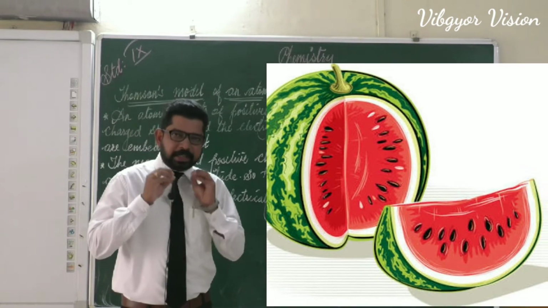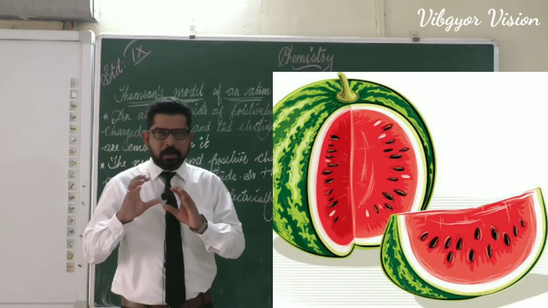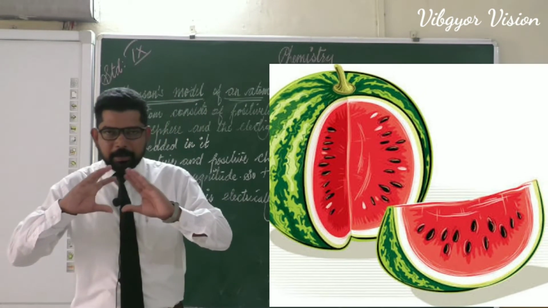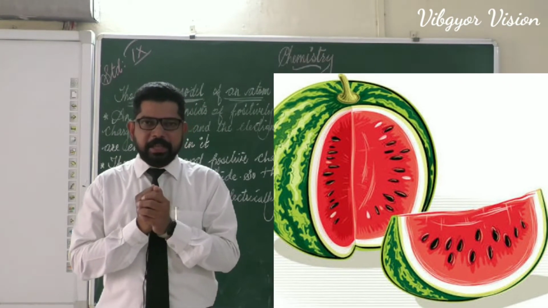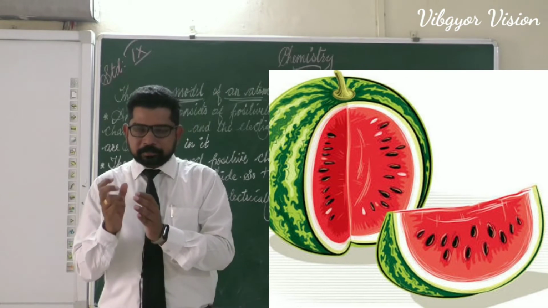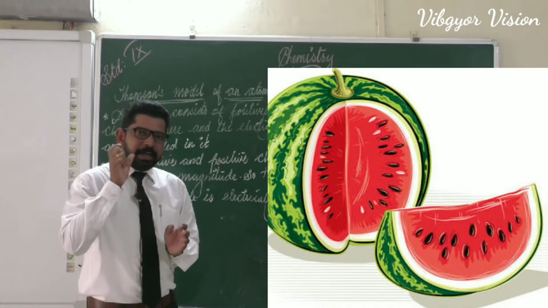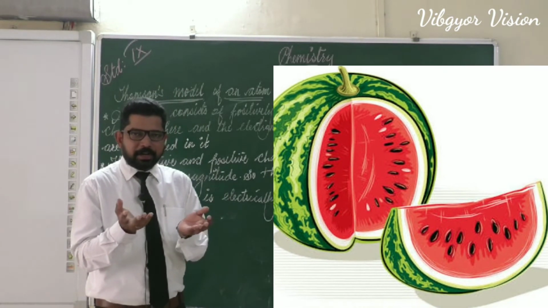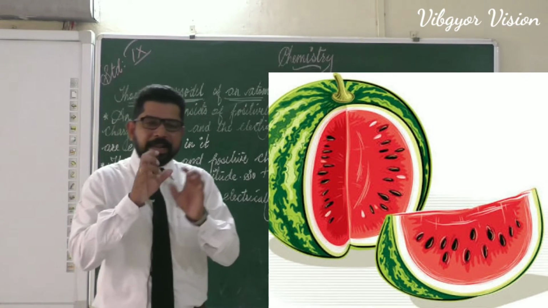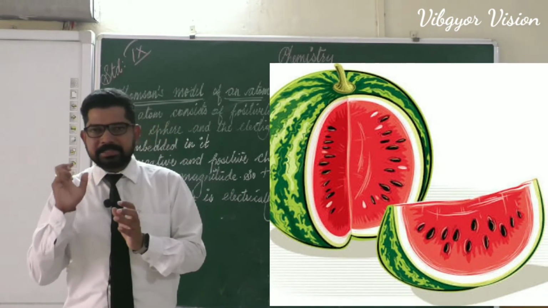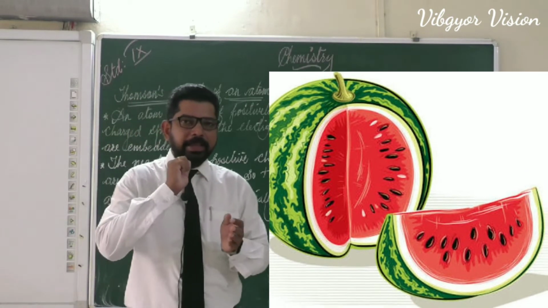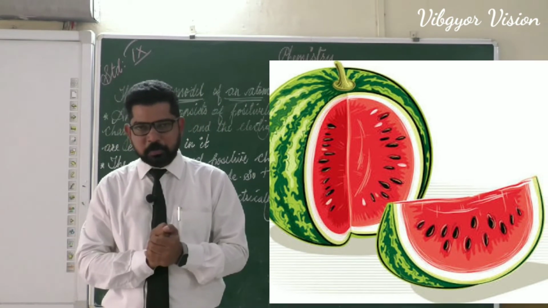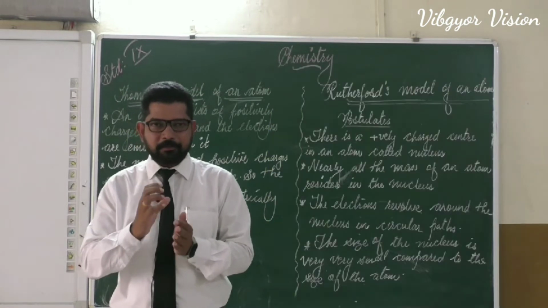So Thomson said that atom is like this, it is totally a sphere of positive charges like watermelon, and inside that sphere, if we cut the watermelon, there and here there will be black colored seeds. Just like these black colored seeds, there will be negatively charged electrons. Hope it is clear for you.